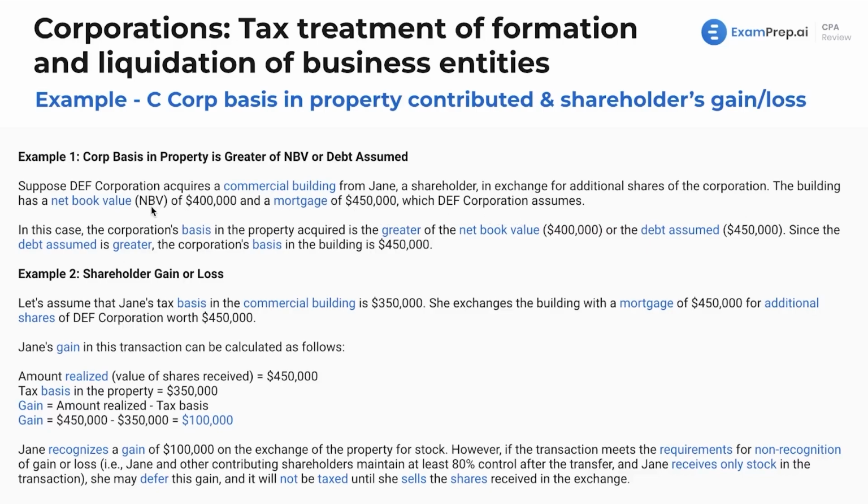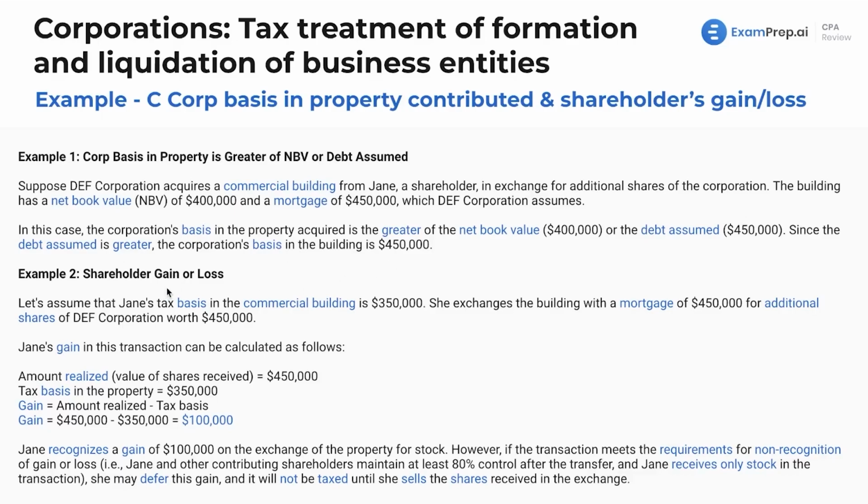Now, in this case, interesting. It looks like the mortgage is a lot greater of a value than the net book value of the asset. In this case, the corporation's basis in the property acquired is going to be the greater of the net book value or the debt assumed. And in this case, since simple math dictates that $450,000 is greater than $400,000, we are going to see that the debt assumed is greater, and as such, the corporation's basis is going to be $450,000.